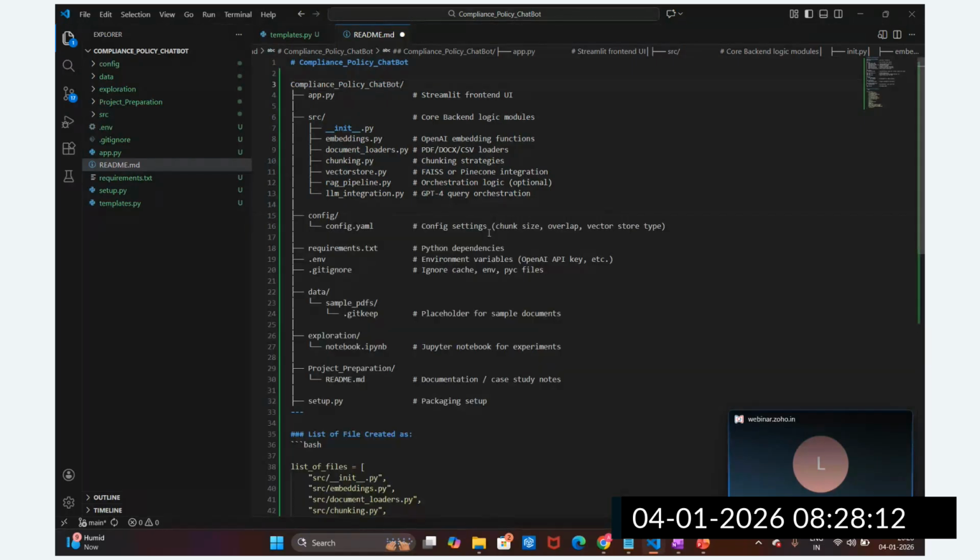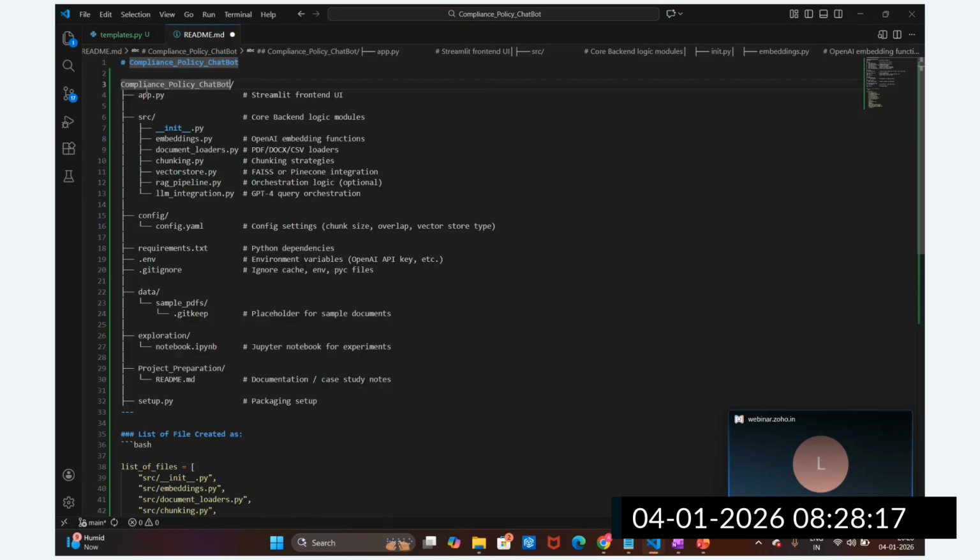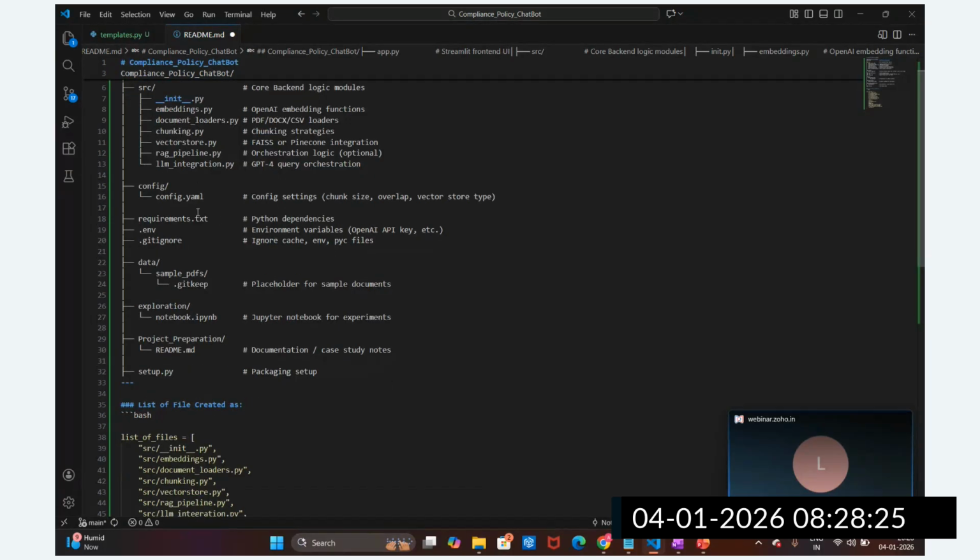This is our chatbot application, right? Here is the app.py for the Streamlit front end. This is the backend for the source code. This is the config file, where we are going to maintain all the configuration, such as which document loader and which LLM models we are going to use, right? What configuration we are going to maintain in this config.py file, I will explain in a later part. As of now, we are not going into that. Then requirements.txt holds the dependencies for this application.